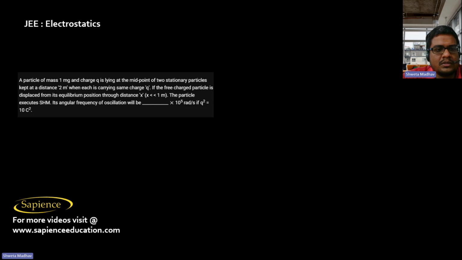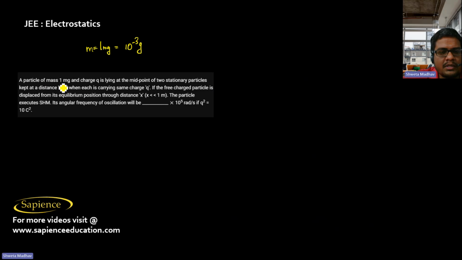Then here it is told a particle of mass 1 milligram, which is 10 power minus 3 gram, and charge q is lying at the midpoint of two stationary particles at a distance 2 meter, when each is carrying the same charge q.